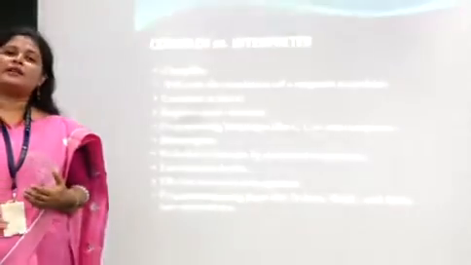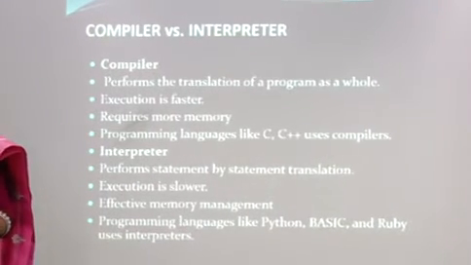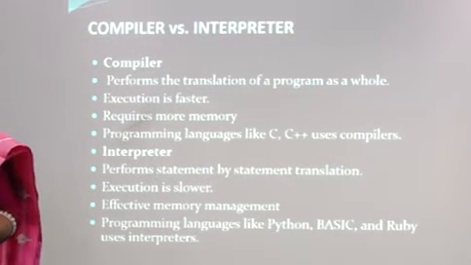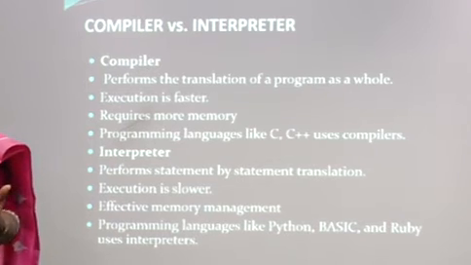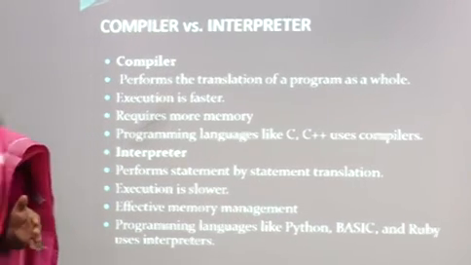But how does an interpreter work? The interpreter will check the first line, then the second line, then the third line. Let us assume that at the fourth line there is an error. Then in this case the interpreter will stop and show the error to the user for debugging. This is the difference in how the compiler and interpreter work.